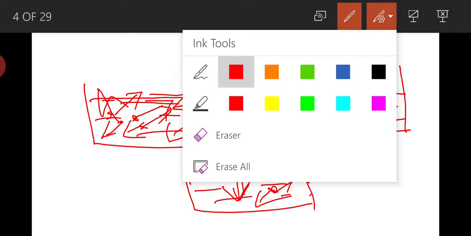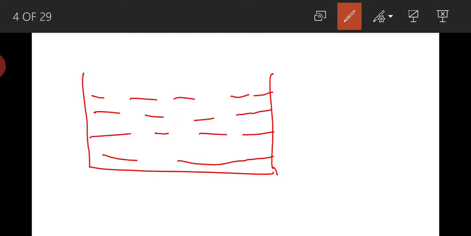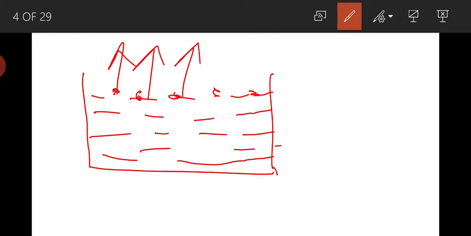Now let us see what happens when evaporation takes place. For example, I have a tub which is filled with water in this way. Now some of the surface molecules are being evaporated from the surface of the liquid.